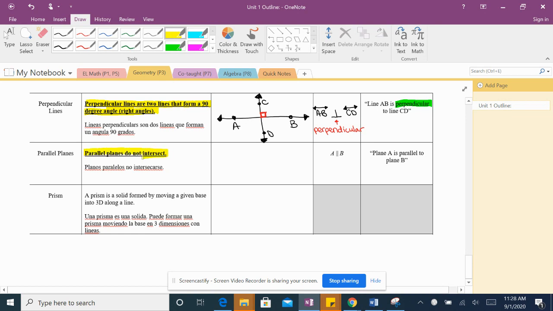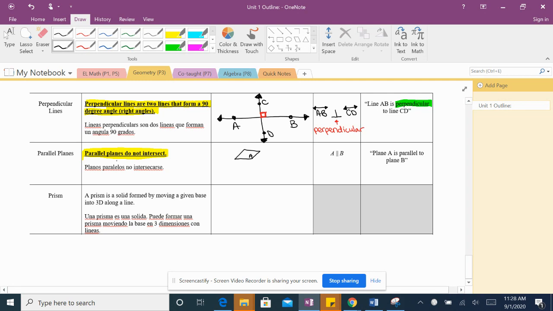Parallel planes do not intersect. Planos paralelos no intersecarse. Well, we know what a plane is. We know that a plane looks like this. Sabemos esto es un plano. Y este es un plano A. And we have the word planes.